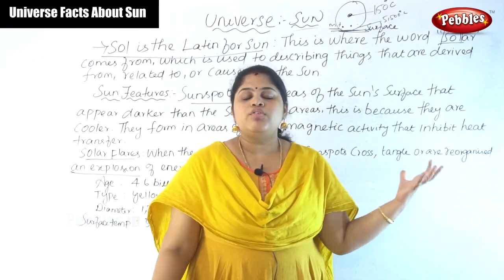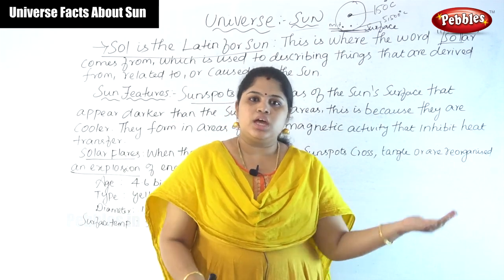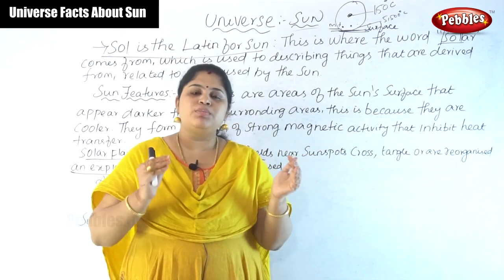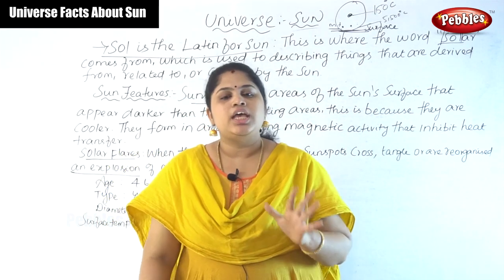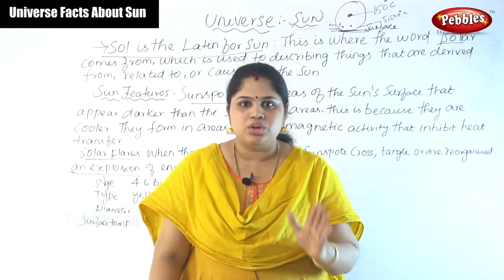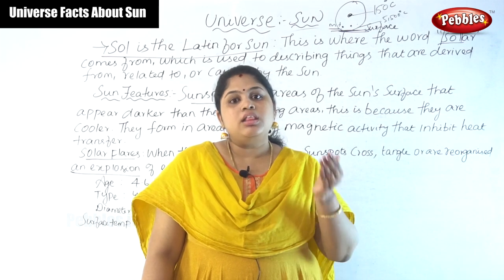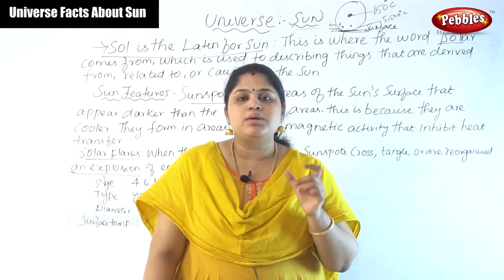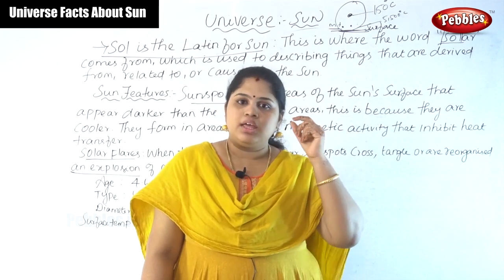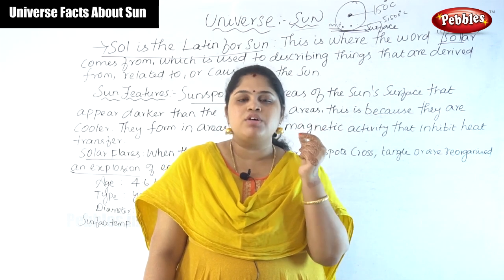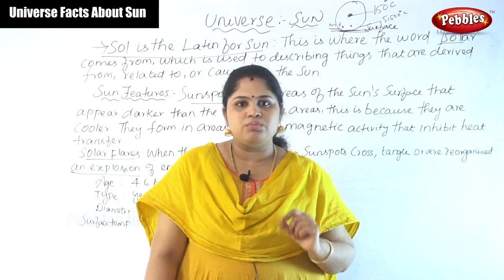Even though the distance between the earth and the sun is 150 million kilometers, sunlight takes only 8 minutes to reach the earth. It travels nearly 3 lakh kilometers per second.